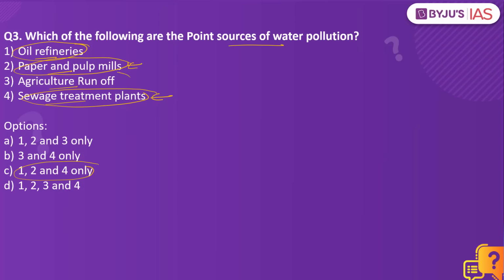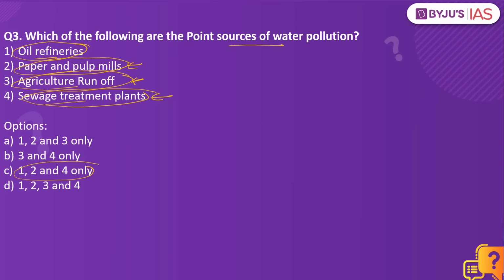However, if we speak about agriculture runoff, what is agriculture runoff? It can be because of the fertilizers, it can be because of the erosion. We do not know one point of source. It has a wider area. Pollution occurs from different sources. It has a wider area. That is what is called non-point sources of water pollution.